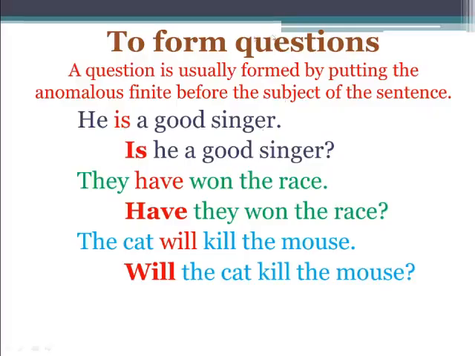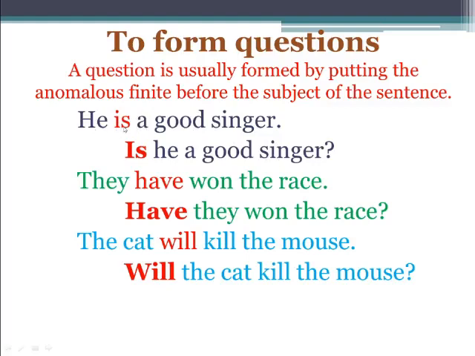To form questions. Again, we are just changing to another slide. Here we are going to learn how to make questions from a sentence. A question is usually formed by putting the anomalous finite before the subject of the sentence. You see, it is very easy again. He is a good singer. Where is the auxiliary verb here? The auxiliary verb is already here. He is a good singer.